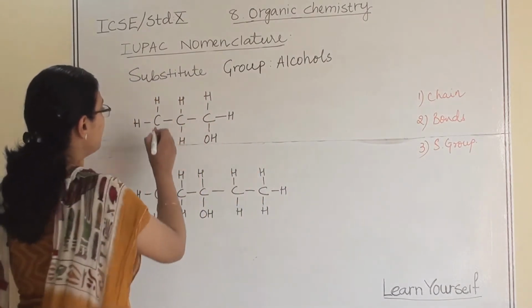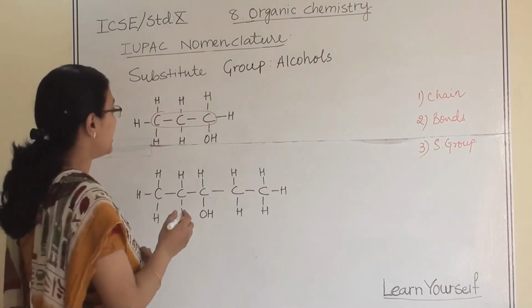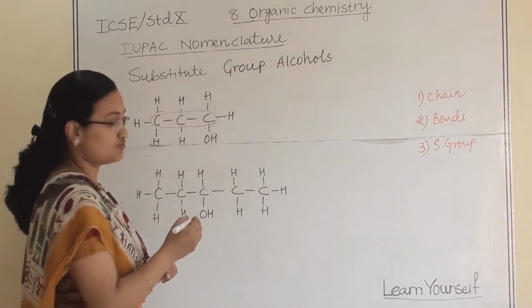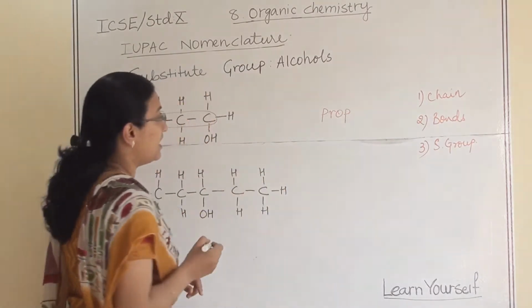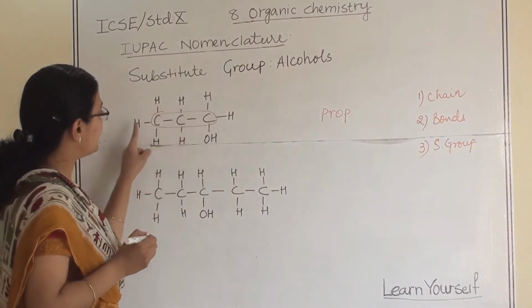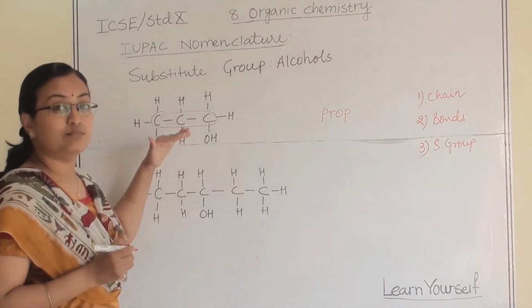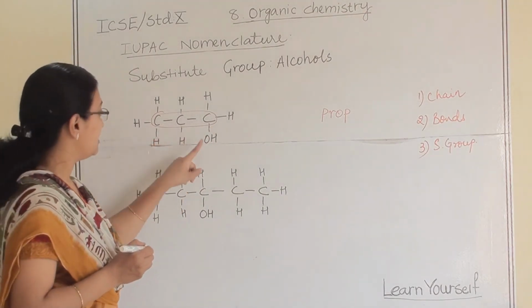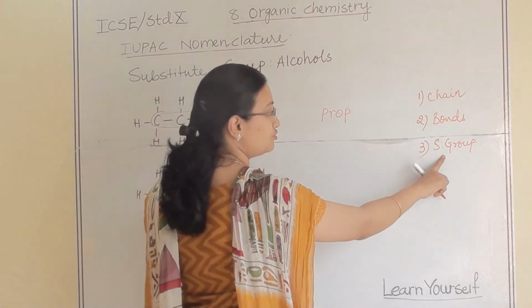What is our long chain? This is our long chain. How many carbon atoms are there? 3. So it is definitely going to be prop. And all are single bonds. If you see, all are single bonds, so this belongs to the alkane series. But also there is a substituent group.